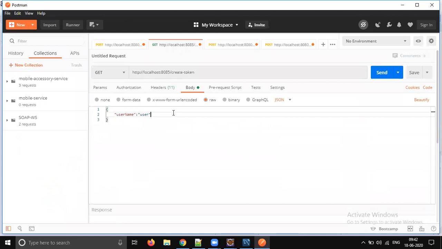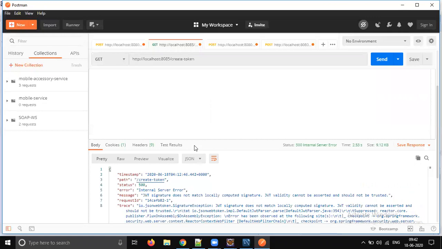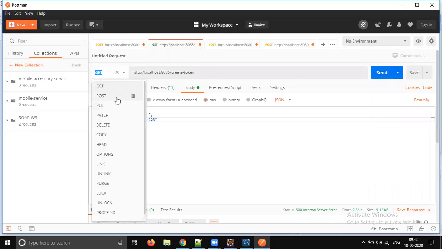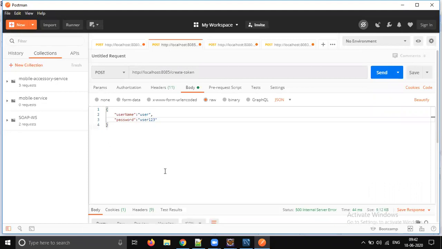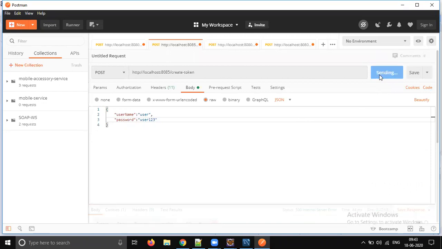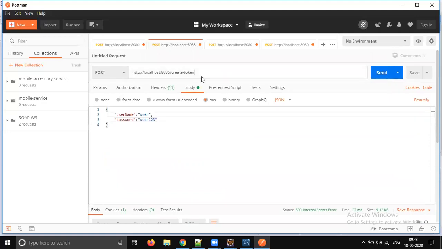Okay. The user and password is going to be, I think, user 123. That's what I remember. Let's try it. User 123. Let's create the token. If these are matching, you should get the token created. Exception, JWT signature does not match. So we have to send the post. Create token 1.